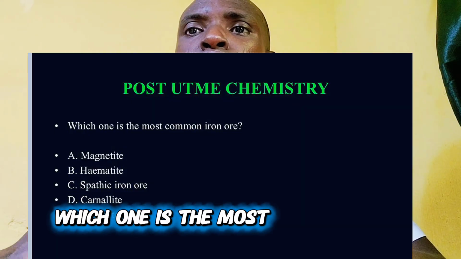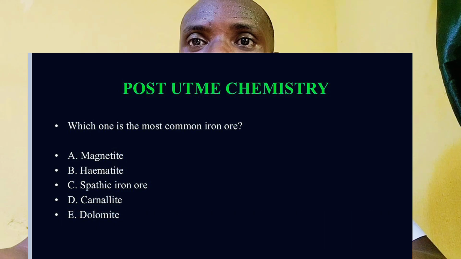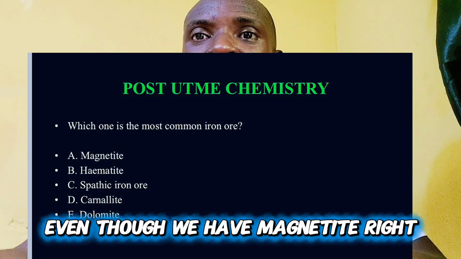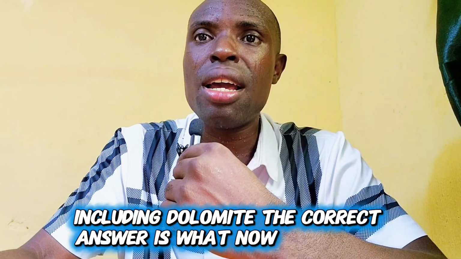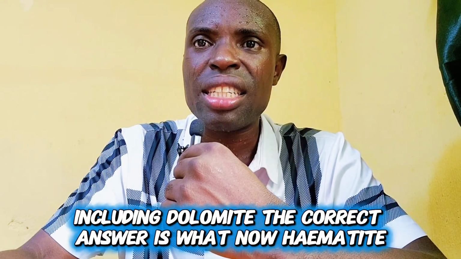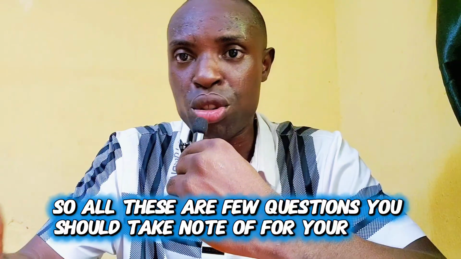So this is another question again. Which one is the most common iron ore? The correct answer is hematite. Even though we have magnetite, right? Carnallite is not part of it, only dolomite. The correct answer is what now? Hematite. So all these are few questions you should take note of for your post UTME.